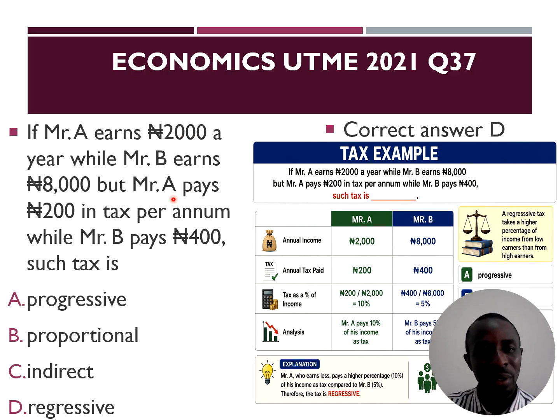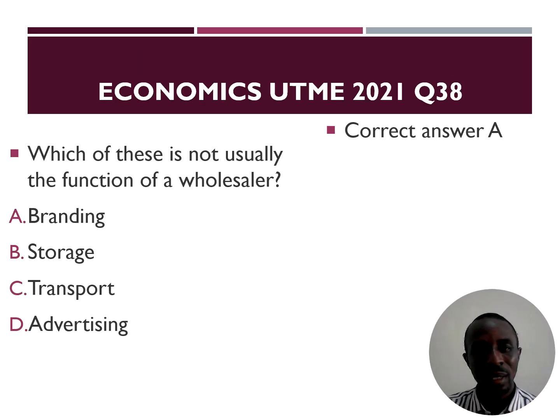Mr. A earns 2,000 naira and he pays 200 naira as tax. That's 10%. His tax rate is 10%. Mr. B earns 8,000 naira and he pays 400 naira as tax. His tax rate is 5%. You can see that as the income increased from 2,000 to 8,000, the tax rate reduced from 10% to 5%, which is a regressive tax system. The higher the income, the lower the tax rate. That's option D.